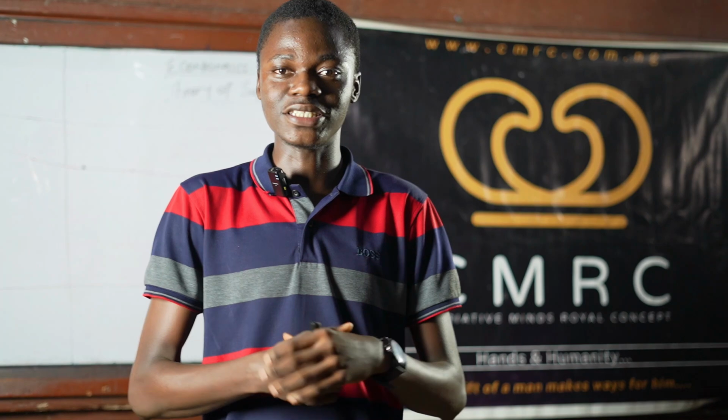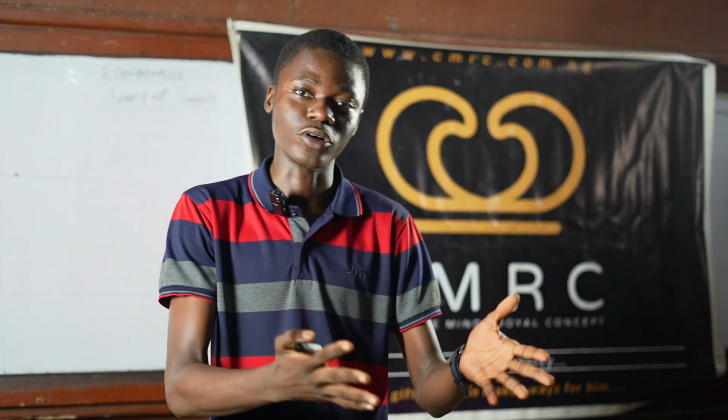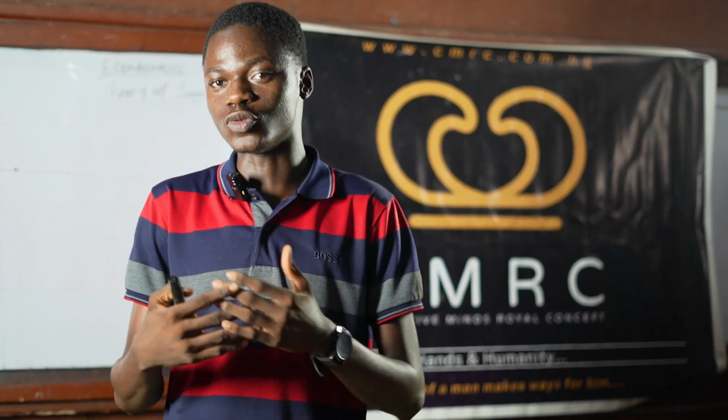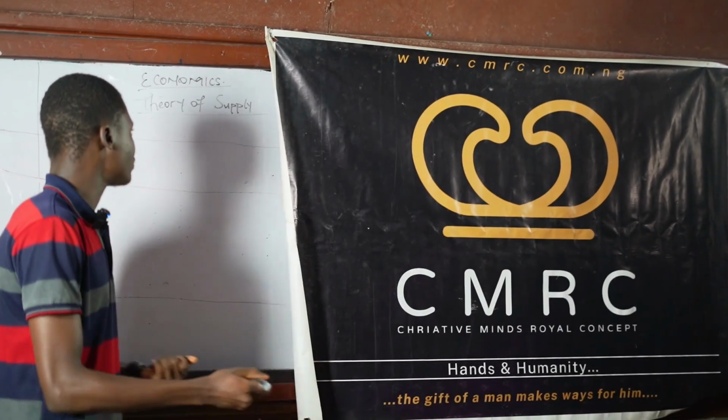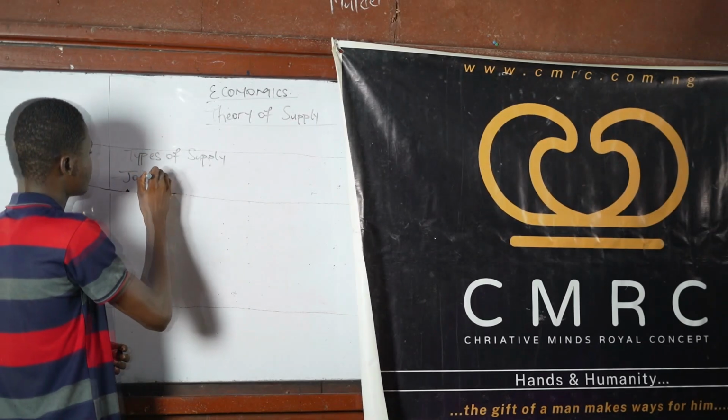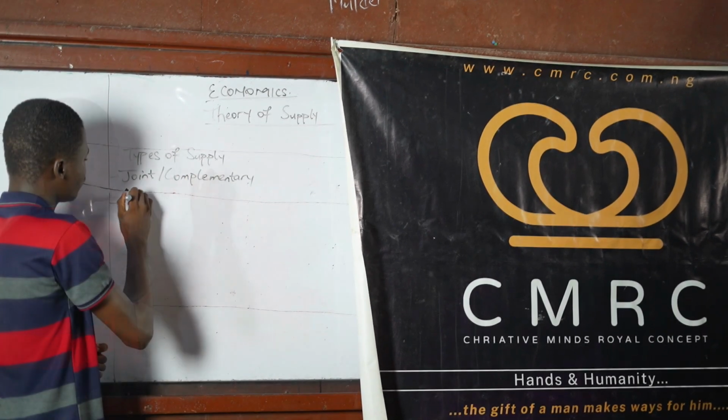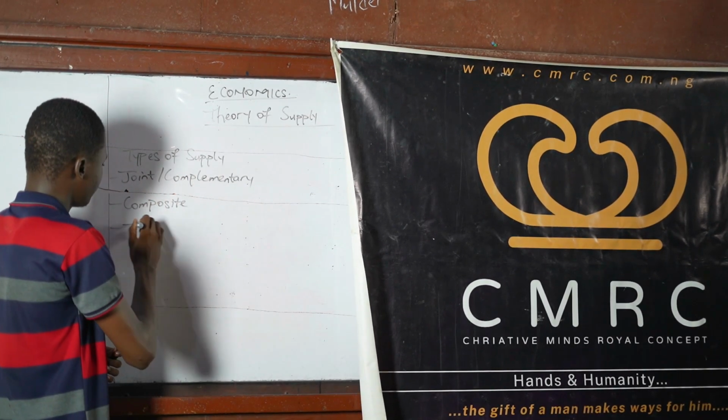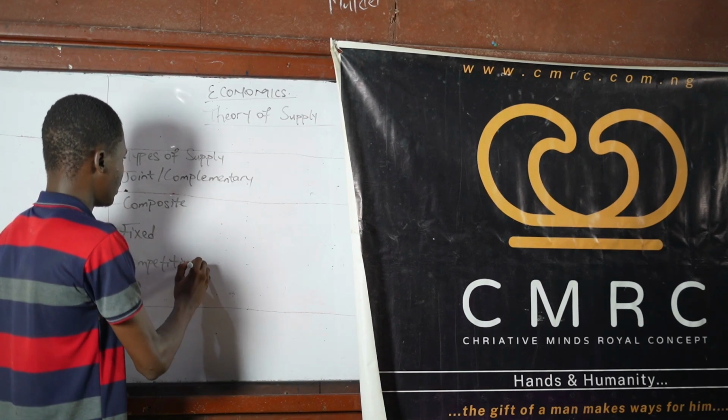What is supply? Supply can be defined as the total quantity of goods and services that producers are willing and able to offer for sale in a market at a particular price per period of time. Supply is basically the amount of commodity that a particular producer for a product is actually willing and able to supply to the market in order to sell such product. That's the basic definition of supply. And moving on, we have types of supply: joint or complementary supply, composite, fixed, and competitive supply.